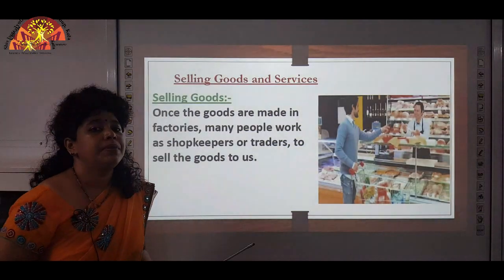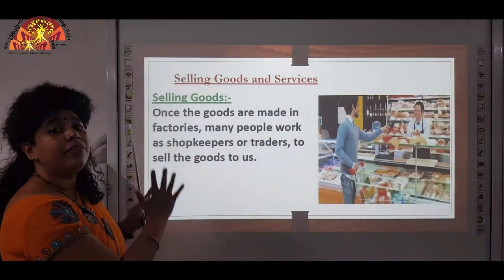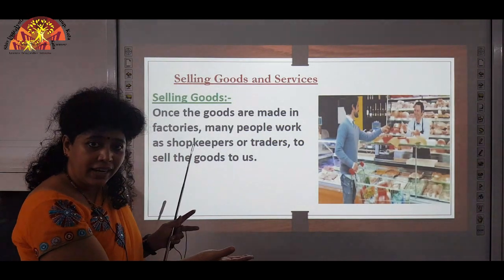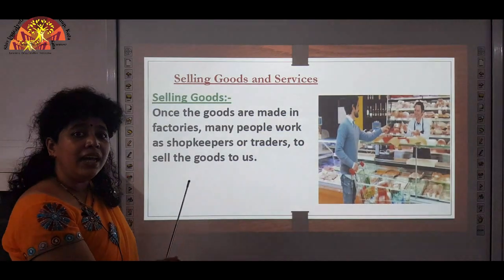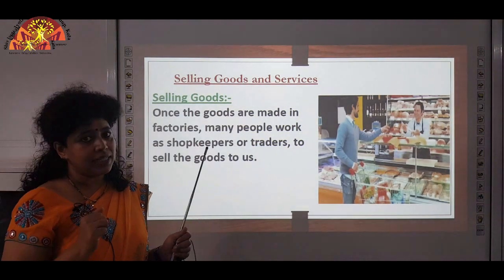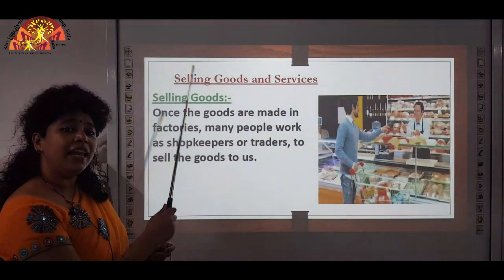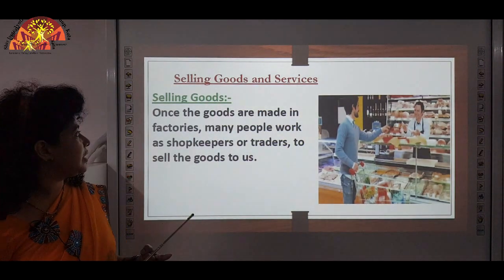Now, what happens is, first you get the products from the farmer, okay? Then it goes to the factory where it is treated or processed, and from the factory it has to go to shops from where we can buy these things. So, that is selling goods and services. First we will discuss selling goods.